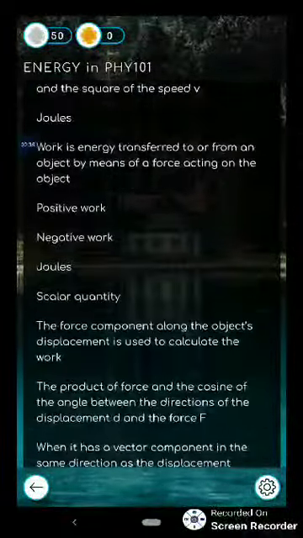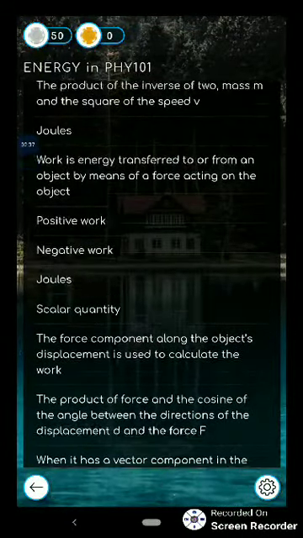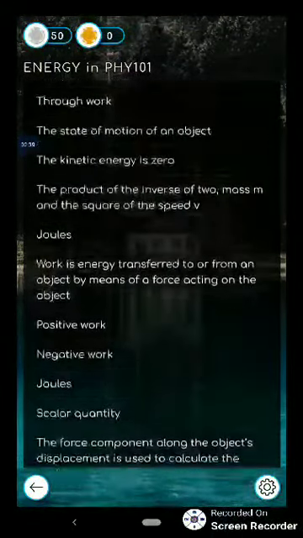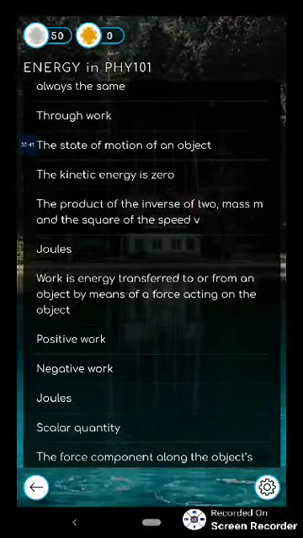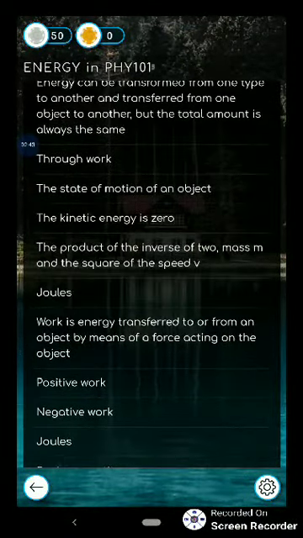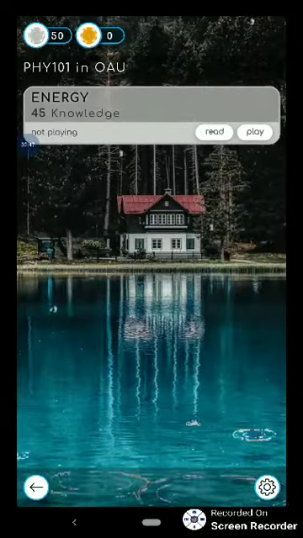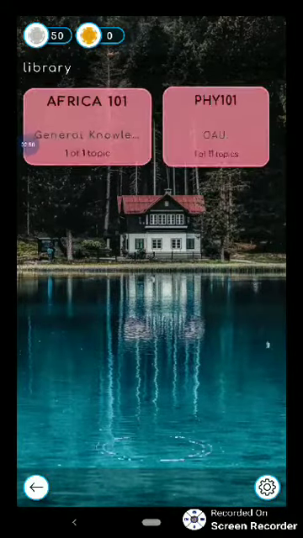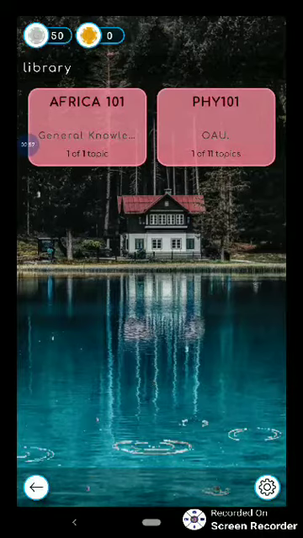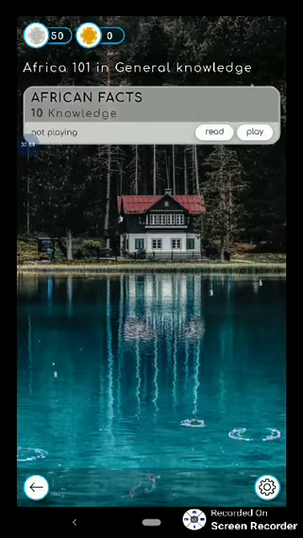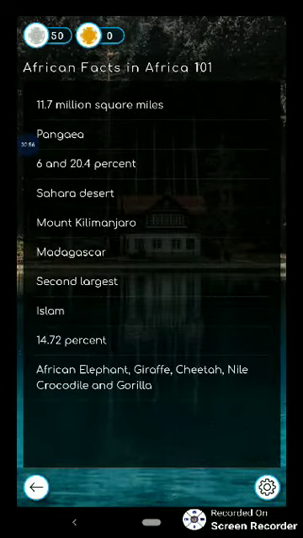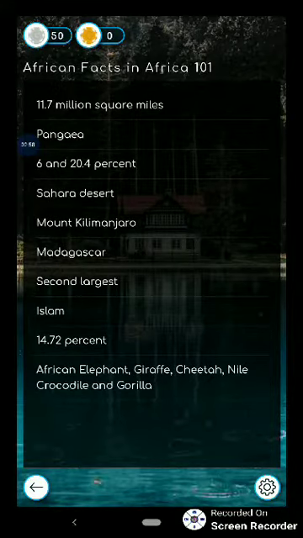So if you submit your own note, we will have converted it into what we call this GLASS note, which is made up of knowledge. We'll be seeing an improved version of that already. But let me go back and, because of the limited number of coins I have, let me use it to play this African knowledge, African general knowledge. So these are the information here.